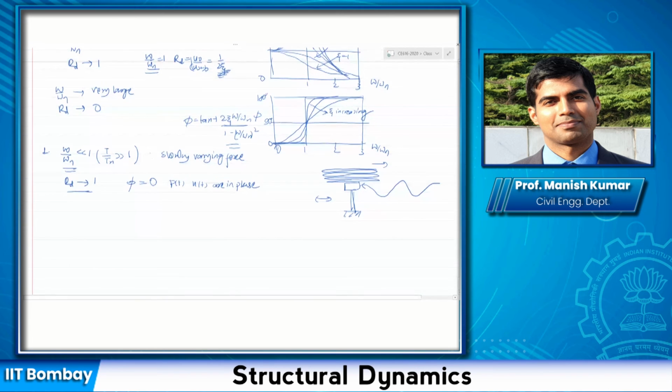And what happens to RD? If RD is equal to 1, my dynamic amplification, U naught divided by the static deformation, is 1. And U naught is basically U static naught, equal to P naught by K. This can be understood this way: take a spring, and if you apply a force very slowly, the mass does not come into the picture. Whatever deformation you have would be the peak deformation, the applied maximum force divided by the spring constant. So this is called a slowly varying force, for which RD is equal to 1.